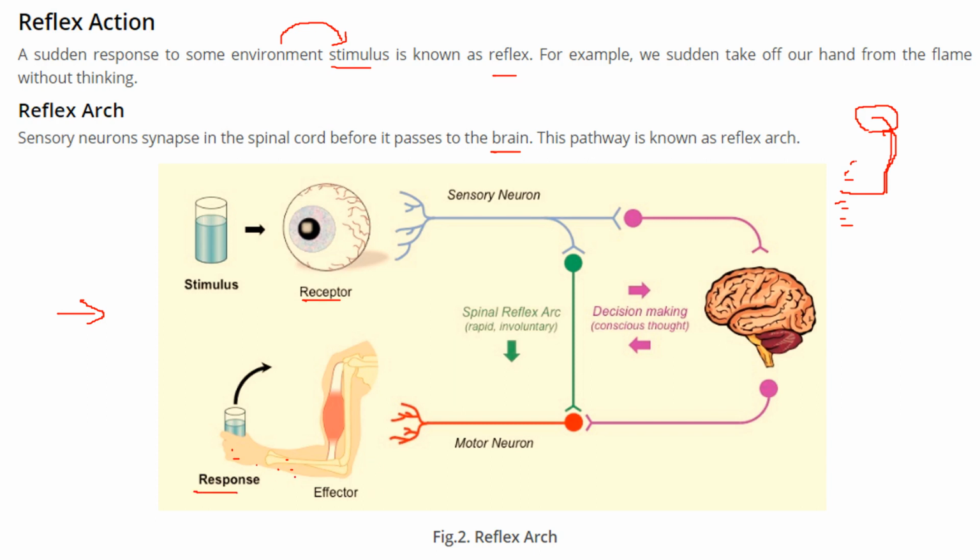There is a response which needs to be made. When a sensory neuron sends the signal to your brain, decision making or conscious thought is done. Then the spinal reflex arc is quite rapid and involuntary. This is a motor neuron. This is how the effector acts whenever there is some response. So this is a path, called a reflex arc.